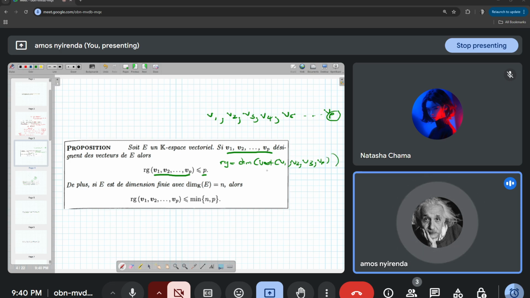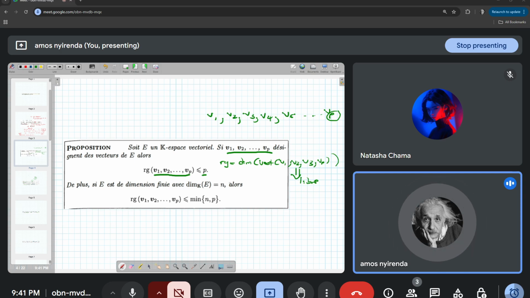Remember what we are doing here. The goal is to look for a family of vectors that is libre. So we check, is this family of vectors libre? If it is not, we'll keep on removing the vectors. So if this family of vectors is not libre, we'll remove Vp, for example. So we'll have vectors from V1 up to Vp minus 1. So again, we'll keep on removing until we find the family of vectors that is going to be libre.